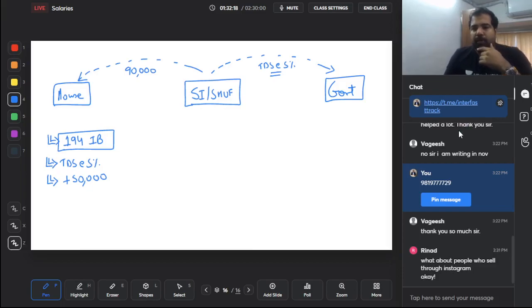But guys, here's a problem. You are a small individual, small HUF. That means you're maybe a student, and you're paying rent of more than 50,000. Paying TDS to the government every month is a big deal. So you tell the government, do I have to pay it monthly? Because that's a big problem, and I'm small. If I was a businessman, no problem, but I'm small. So the government says, don't worry, you don't have to pay monthly, you have to pay yearly.